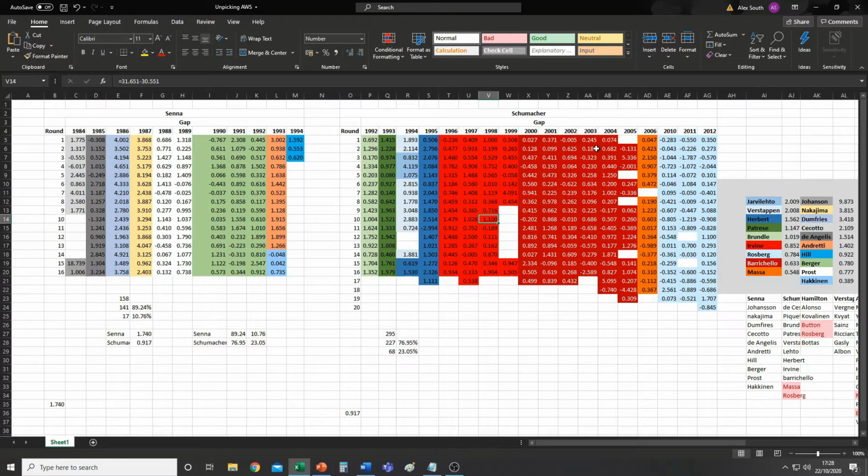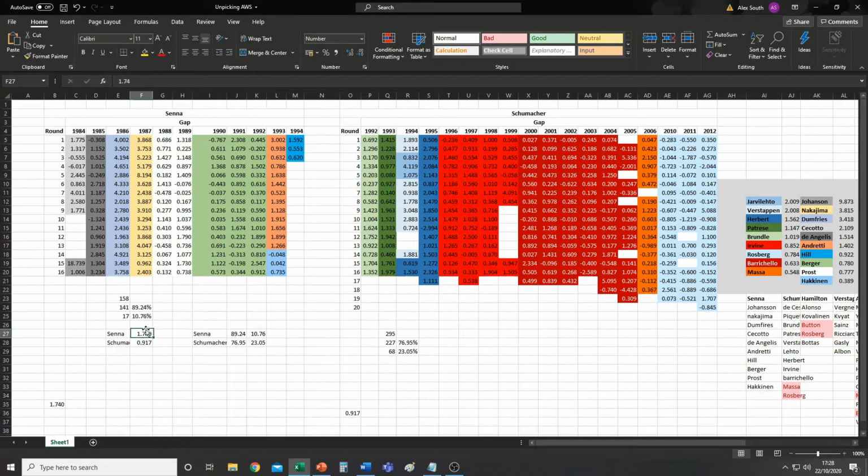So I've just got Hamilton, Alonso, and who's the other one? I can't remember. I've got a list of the top 5. It's definitely Hamilton and Alonso, and I can't remember the other one. But basically, it is an absolute mess, this spreadsheet. There's just numbers and calculations everywhere. But at the moment, Senna is the better qualifier.